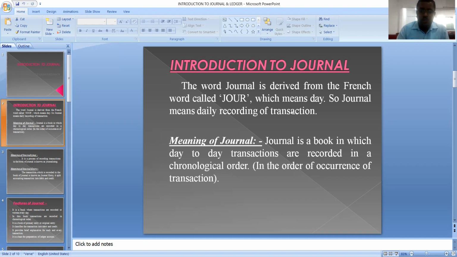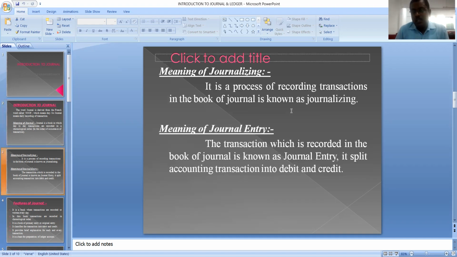Then the next important term is journalizing. What is the meaning of journalizing? Journalizing is a process, a procedure through which we record transactions in the book of journal. Then the next one is, what is a journal entry? The transaction that we record in the book of journal, that transaction itself is called a journal entry. The transaction becomes a journal entry only when we record it in the book of journal, and there is a procedure for recording transactions in the book of journal.